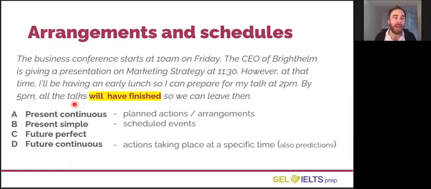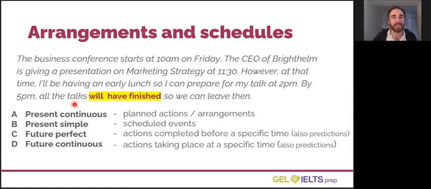All talks will have finished. Is this A, B, C, or D? Well, this one is C. We use future perfect for actions that have been completed before a specific time. In this case, the time is 5 p.m. I am not saying all the talks finish at 5 p.m. No, I'm saying at 5 p.m., all of the talks will have already finished.